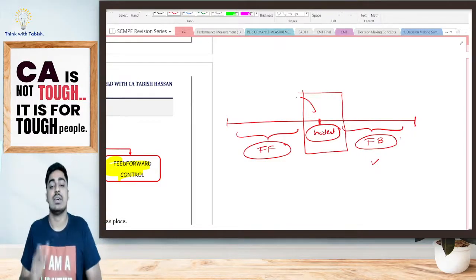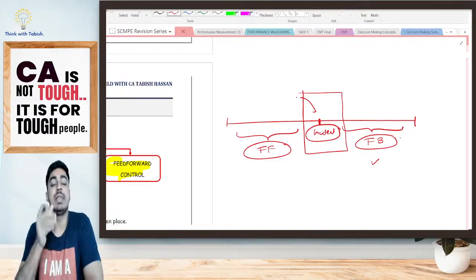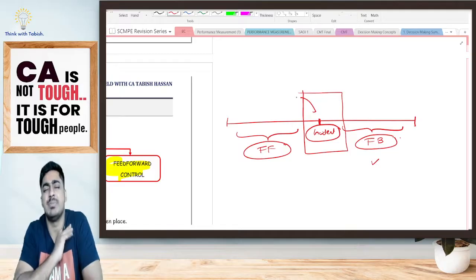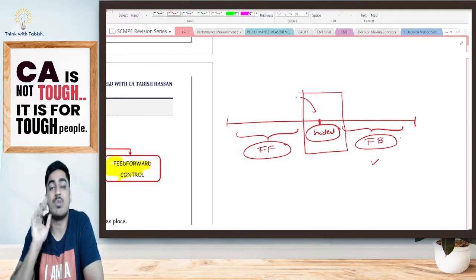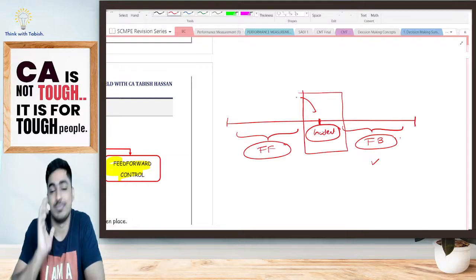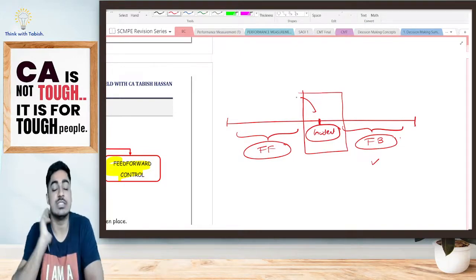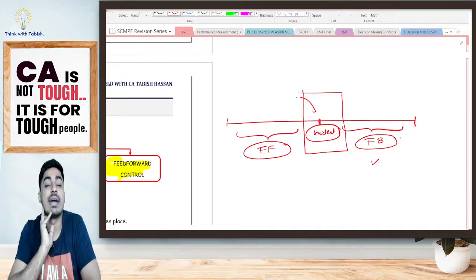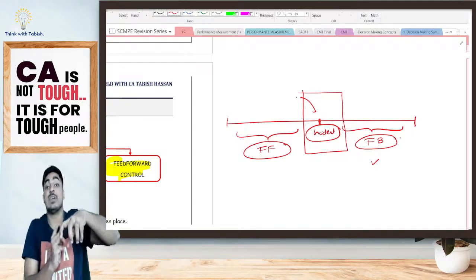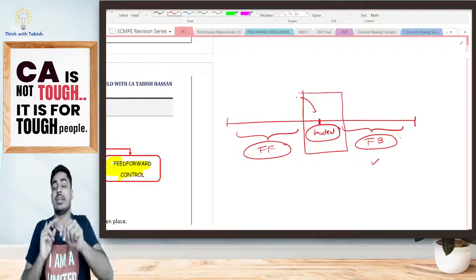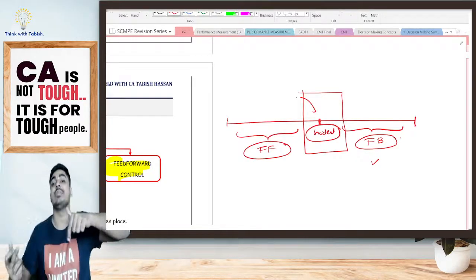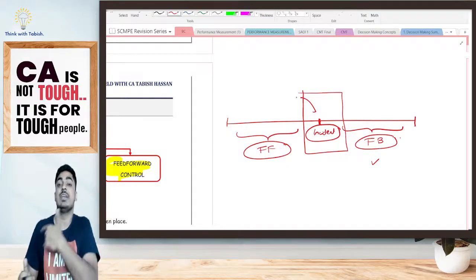Another example. Assume at my home, my parents were trusting me blindly. But one time, my parents caught me having drugs. Assume. After that they became very serious. What is it, students? Feedback control. Once the incident has taken place, we are taking corrective actions to ensure that it does not repeat again. One time it has happened, but my objective is that it should not repeat again. That is my feedback control.